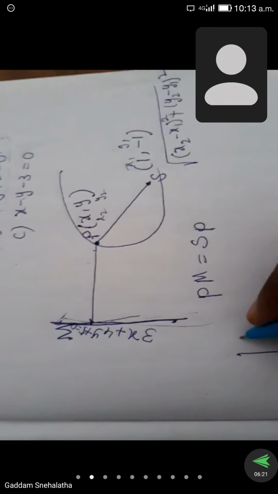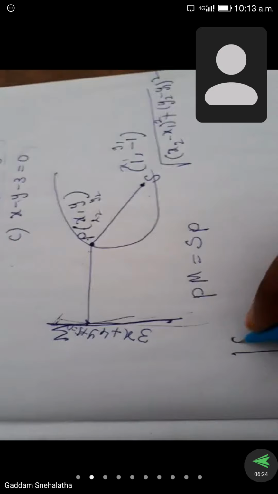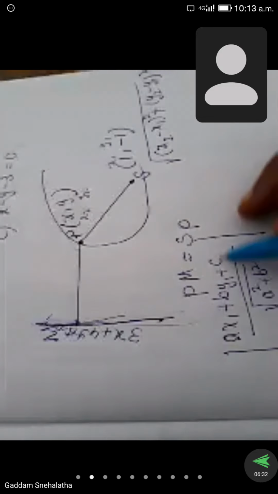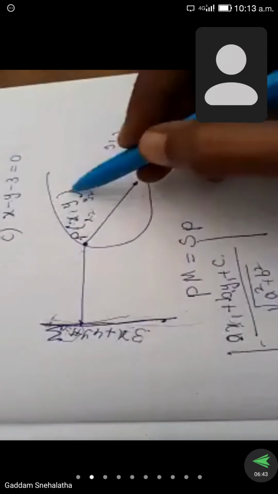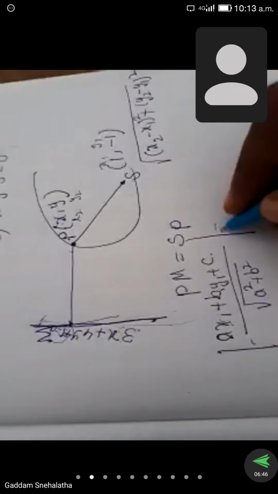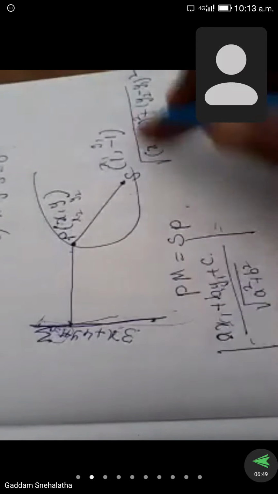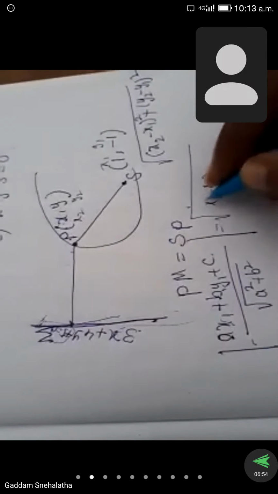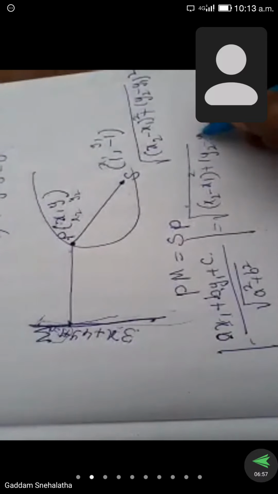For a line to a point, the formula is mod of A x1 plus B y1 plus C by root of A square plus B square. Here A, B, C are the coefficients of x, y and the constant: A, B are the coefficients of x, y and C is the constant. Here x1, y1 is this point, the point P. So, from that we get this distance, which is equal to the distance between 2 points formula, under root of x2 minus x1 whole square plus y2 minus y1 whole square.